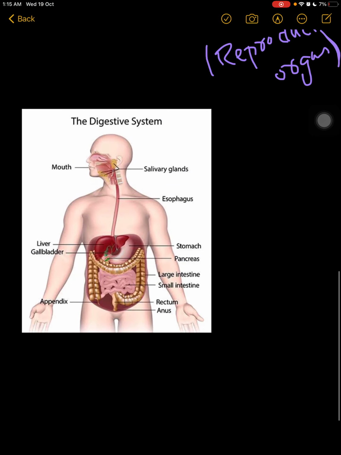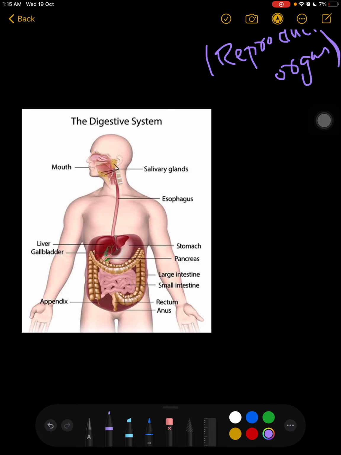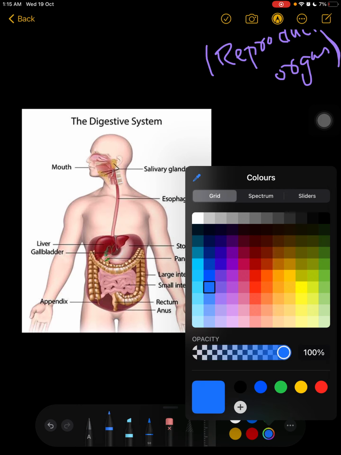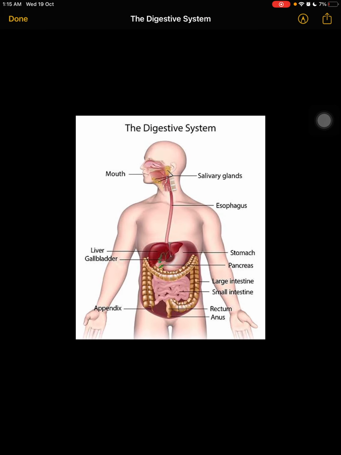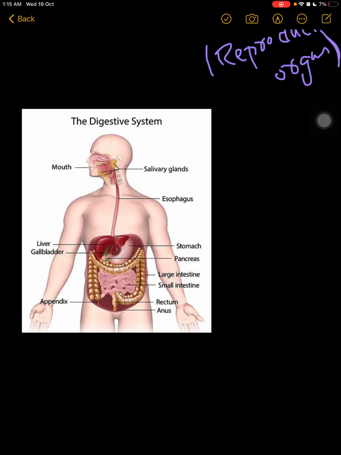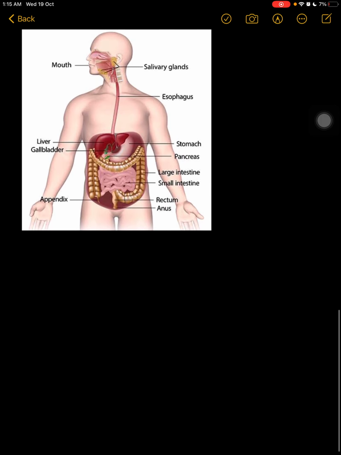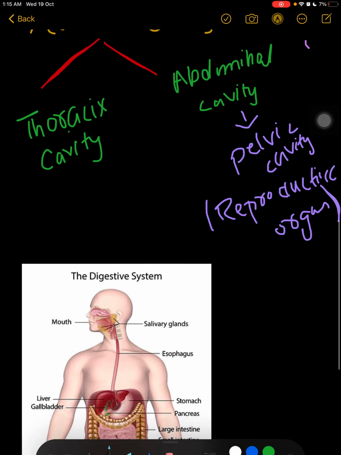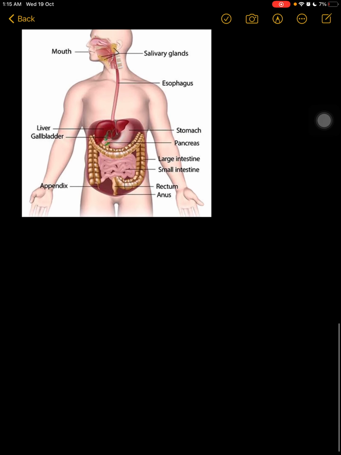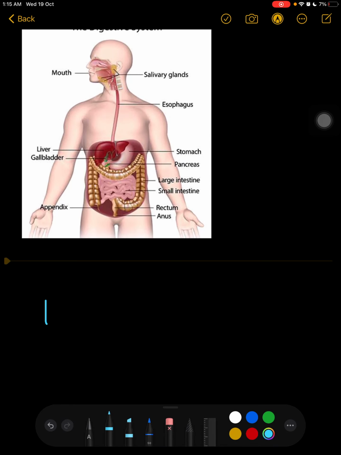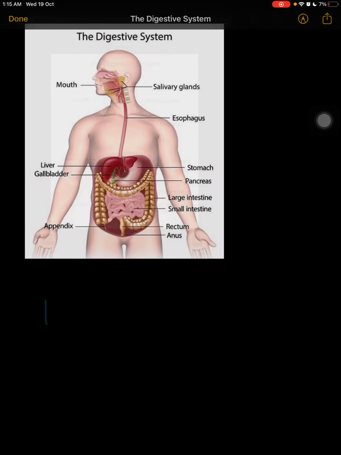As you can see in this picture, what are the organs involved here? First of all, we are having the mouth.